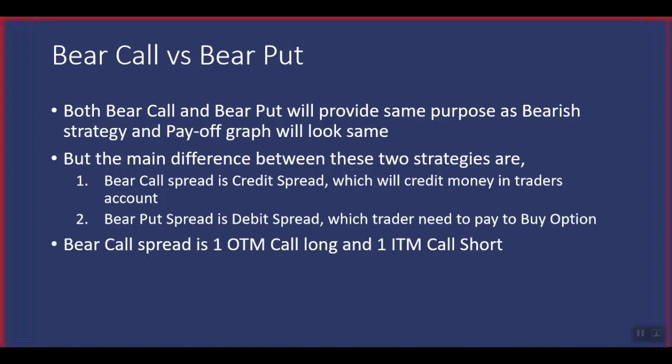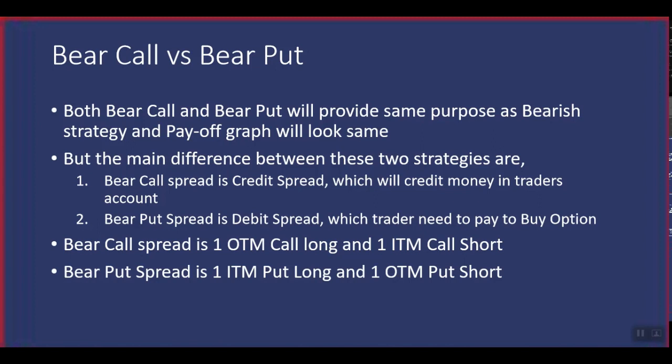Bear call spread is buying one OTM call and selling one in the money call. And bear put spread is buying one in the money put option and selling one out of the money put option. Since we are selling the in the money call and buying the out of the money call, here we are getting some credit, which is a credit spread.